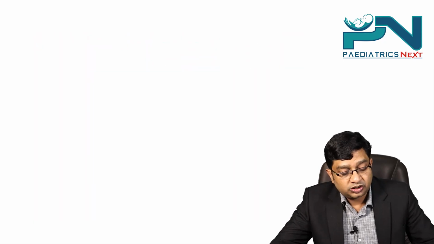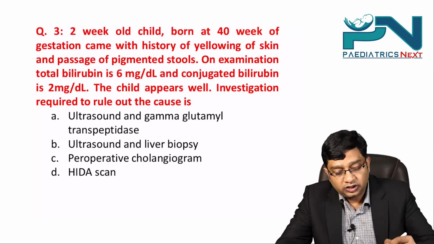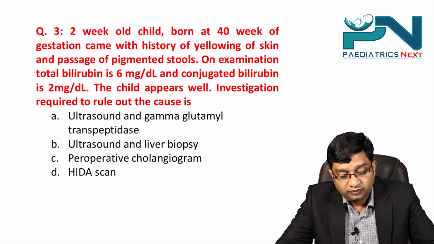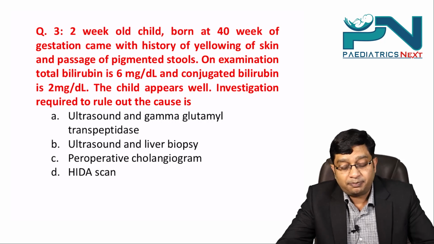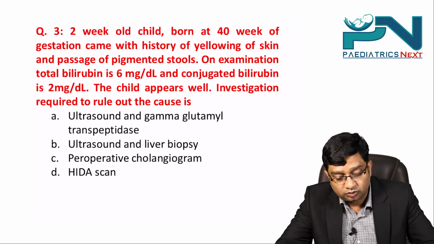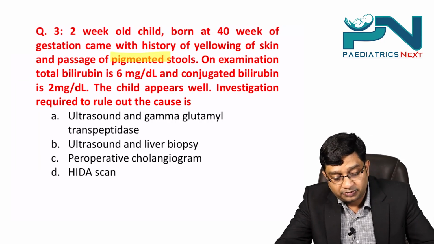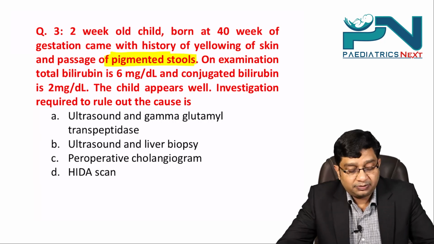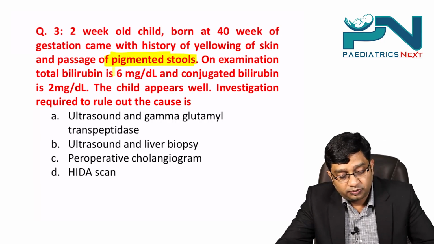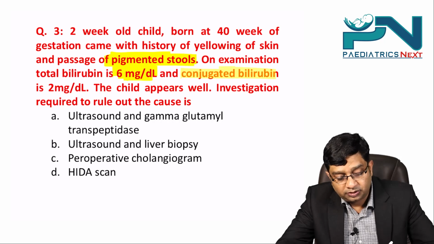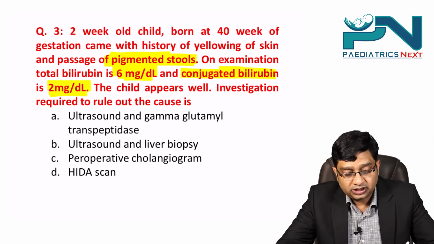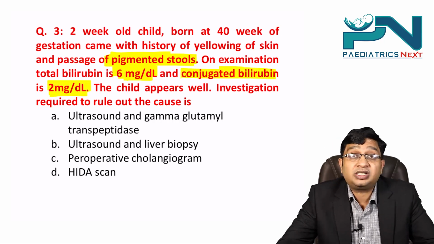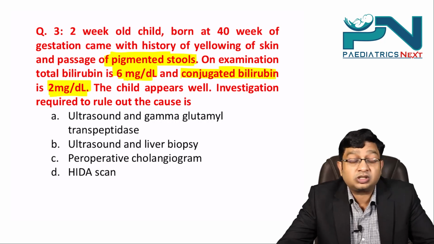Going on to the next question, question number 3. A 2-week-old child born at 40 weeks of gestation came with history of yellowing of skin and passage of pigmented stool. On examination, total bilirubin is 6 and conjugated bilirubin is 2. The child appears well. Investigation required to rule out the cause is.